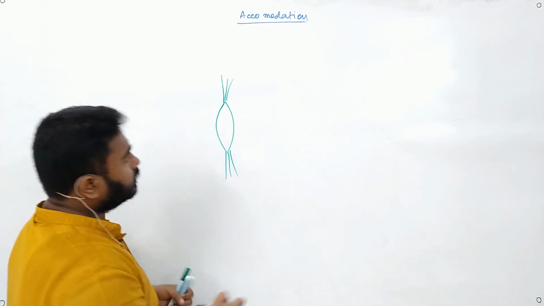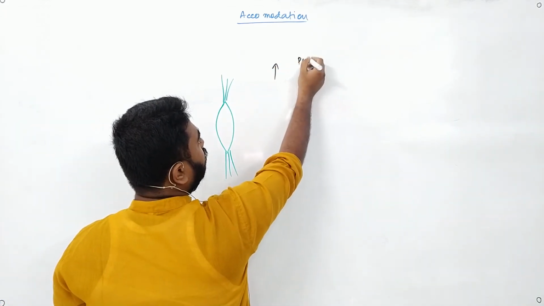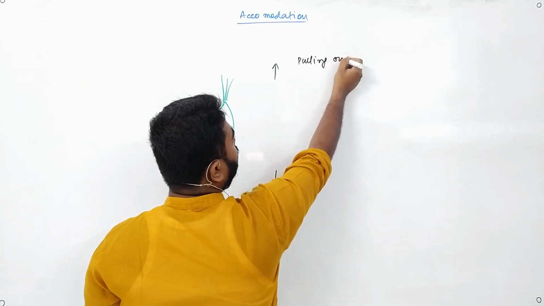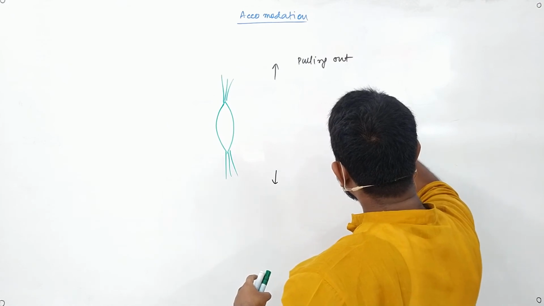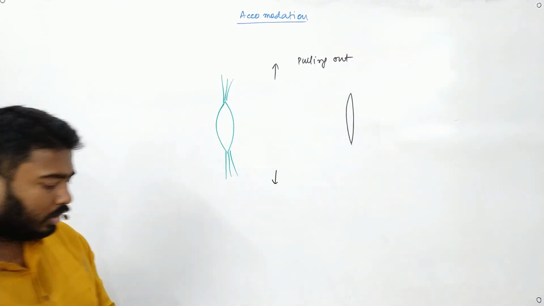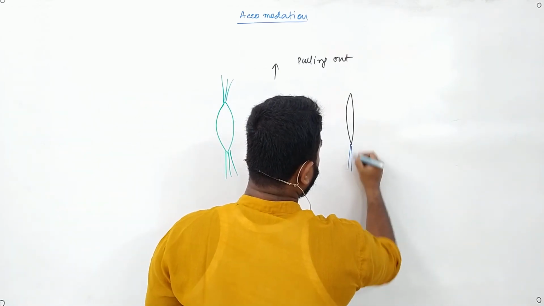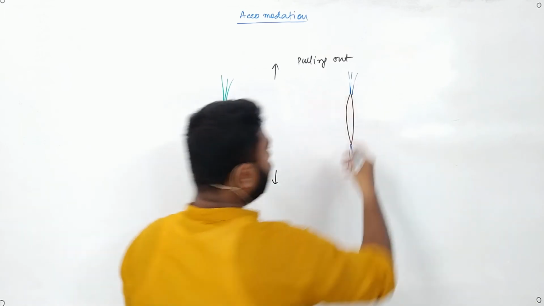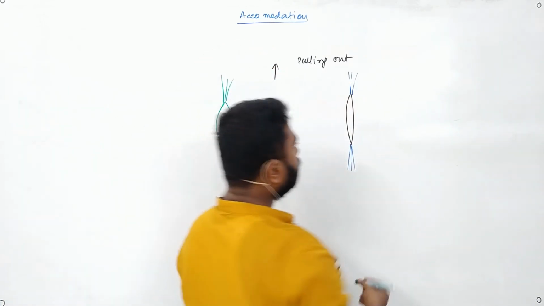So two things can happen. First thing is I am stressing this out, that is, I am pulling it out. If I am pulling it out, what will happen? This will not remain like this. This will become thin, right? If I'm pulling it out, it will become thin. And what will happen if I'm pushing in? Suppose I'm pushing in.